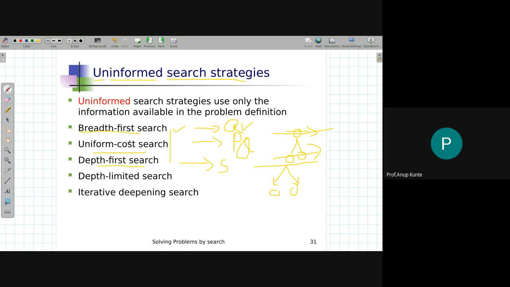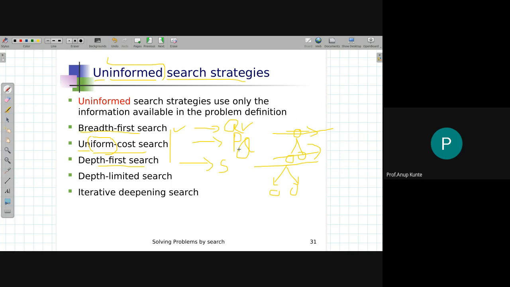Now, this is uninformed. Please understand the distinction in names. Many of you have a problem understanding the distinction in names. This is my experience. This is uninformed and this is uniform. Uniform cost search is an uninformed search strategy that implements the fringe as a priority queue.